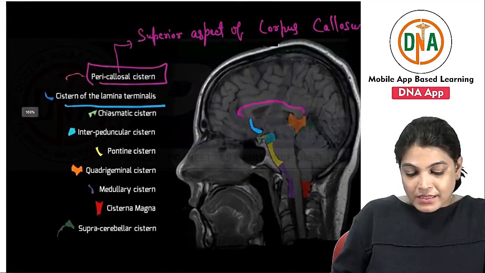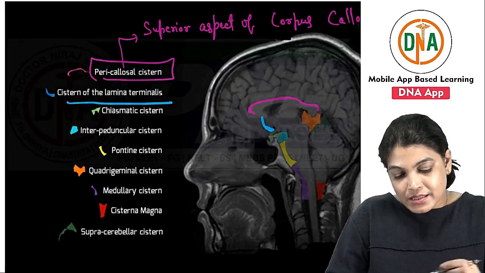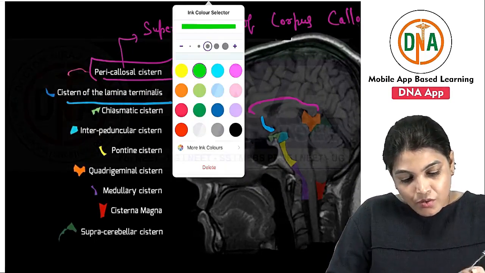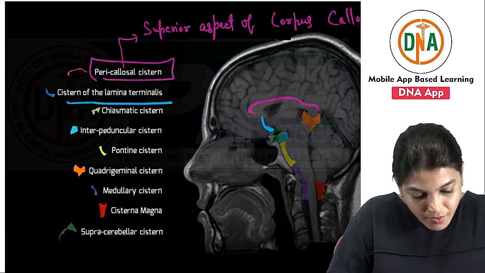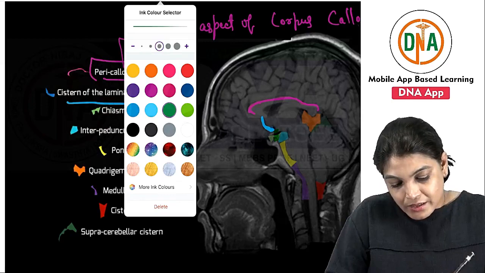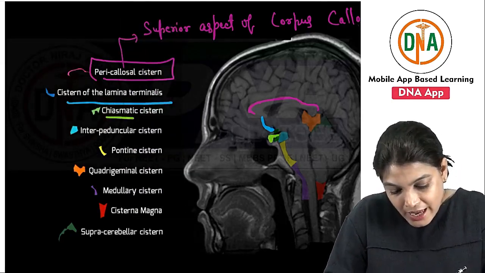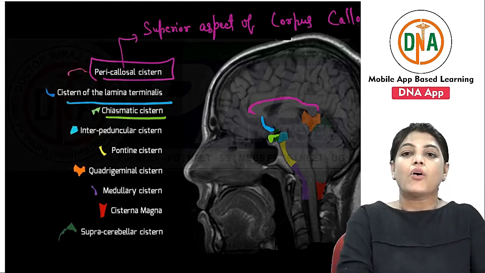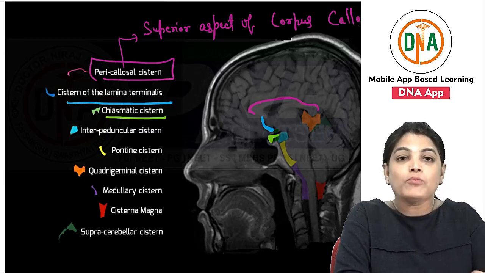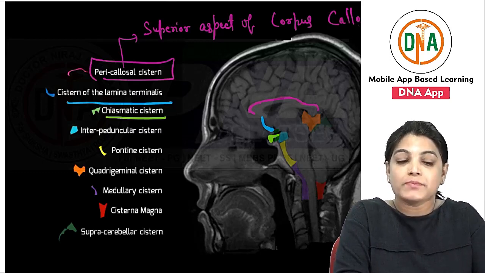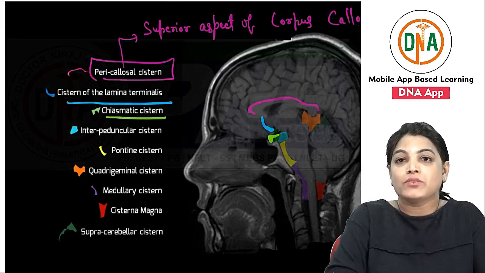Now coming to the chiasmatic cistern. As you can see here, this is the chiasmatic cistern. Let me take a green color for this. So this is the location of the chiasmatic cistern, which is just related to the optic chiasma. To be more specific, the chiasmatic cistern is actually the prolongation of the interpeduncular cistern.